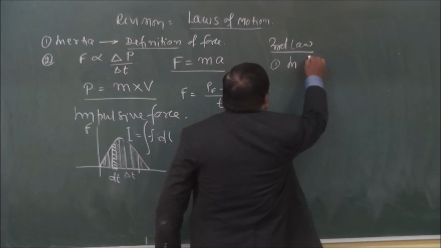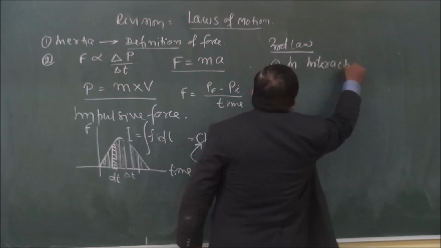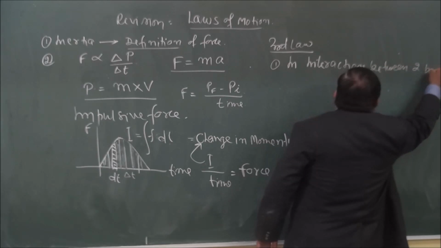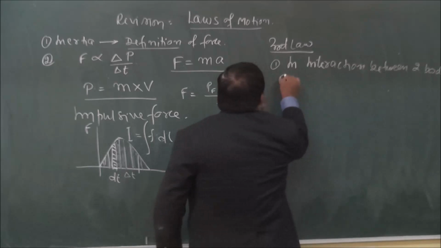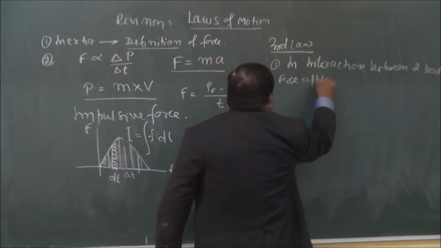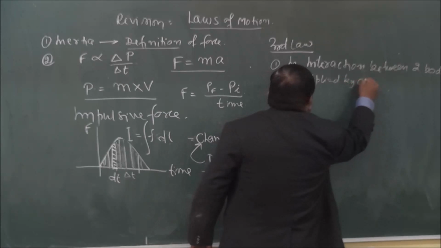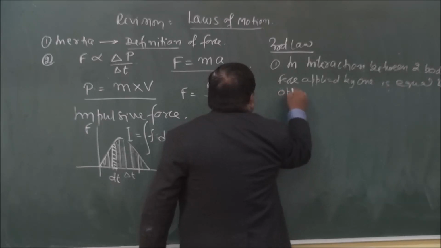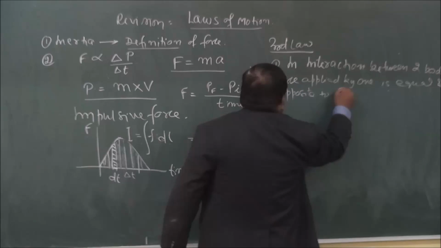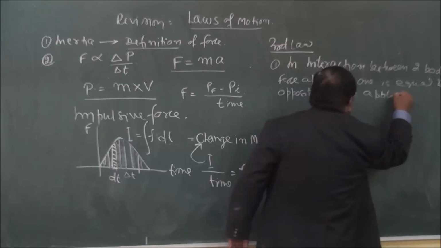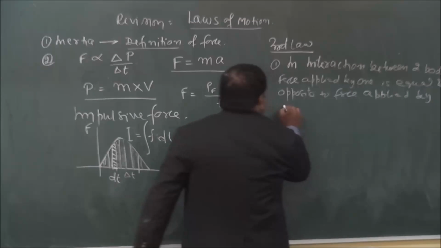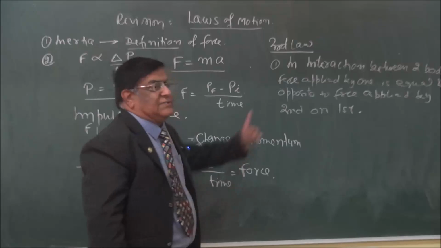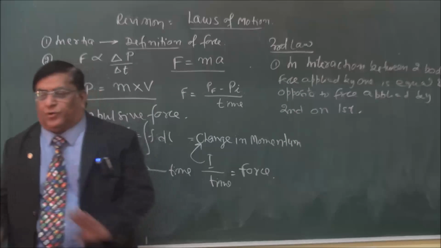That is third law. And how will you state it? In interaction between two bodies, force applied by one is equal and opposite, first on second, second on first, between two bodies only.